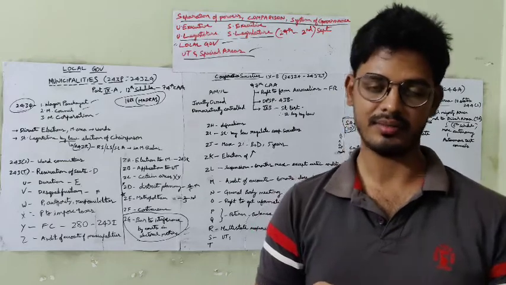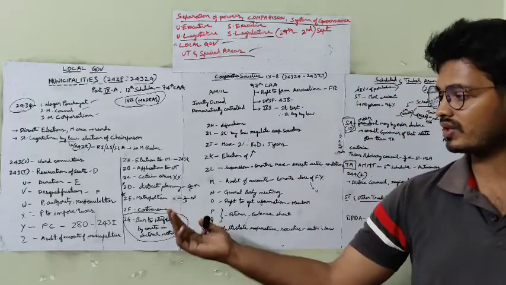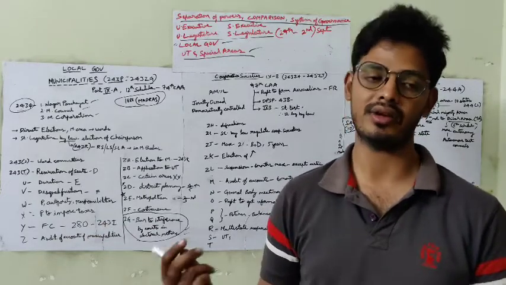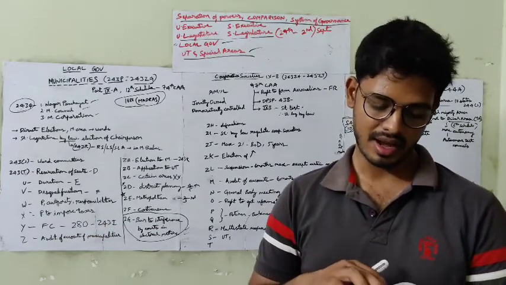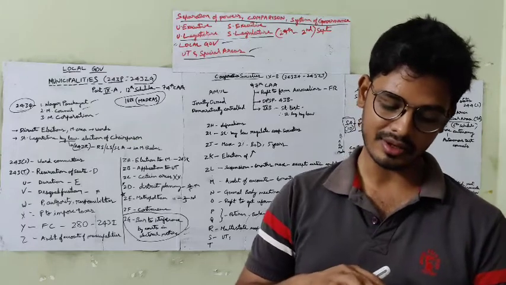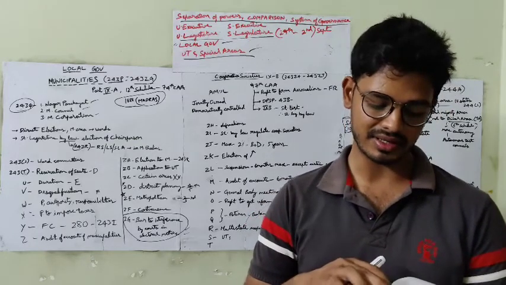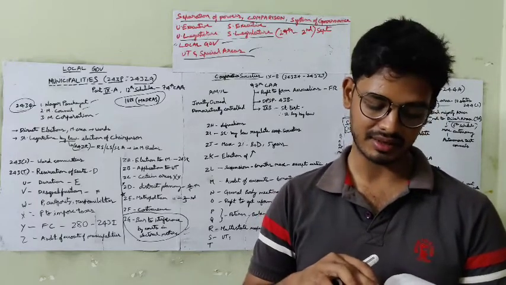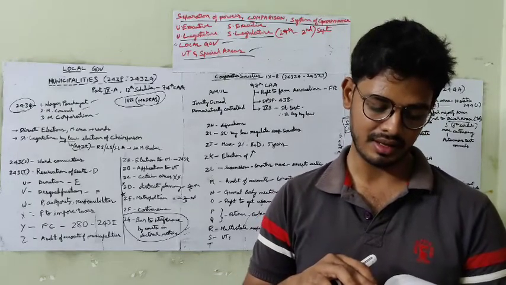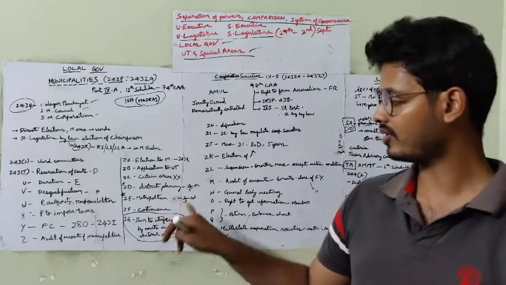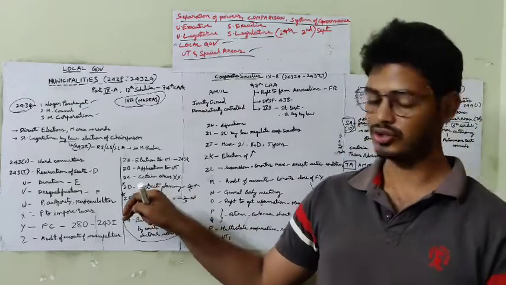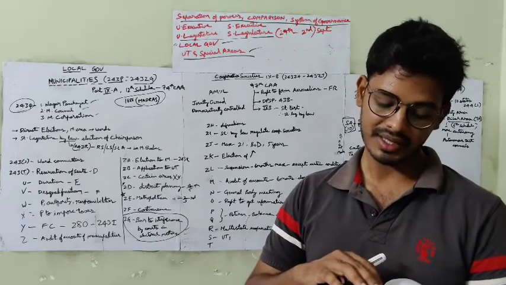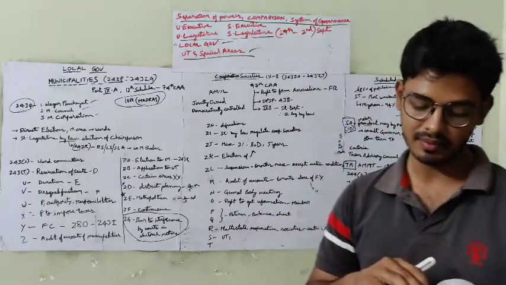The composition of this district committee is in the hands of the state legislature. And this is important. The Act lays down that 4/5 of the members of the district planning committee should be elected by the elected members of the district panchayat and municipalities in the district from among themselves. So 4/5 of the members of this committee should be elected by the elected members of the district panchayat and municipalities.